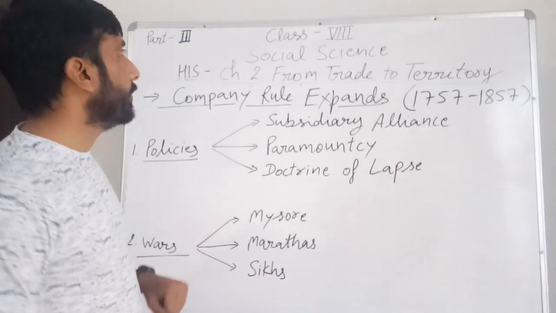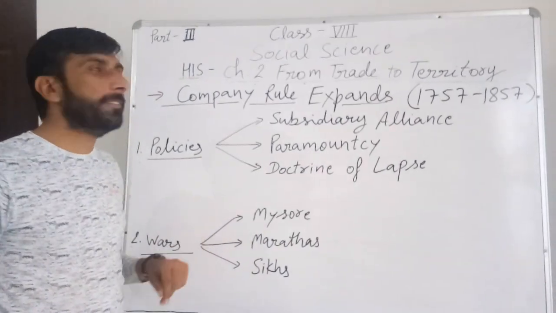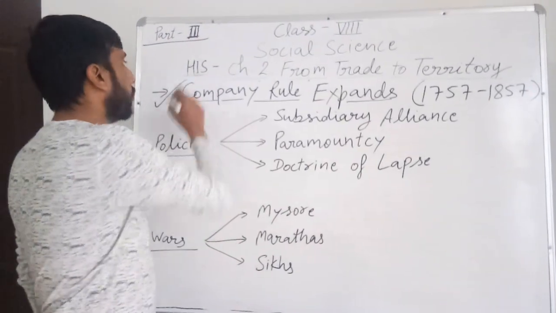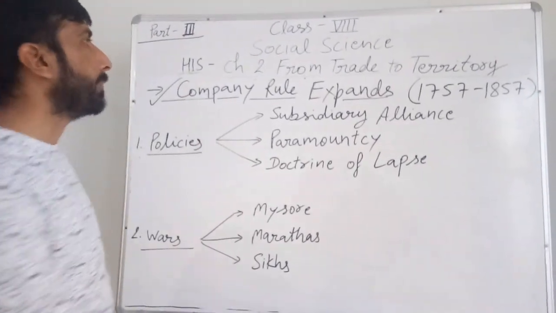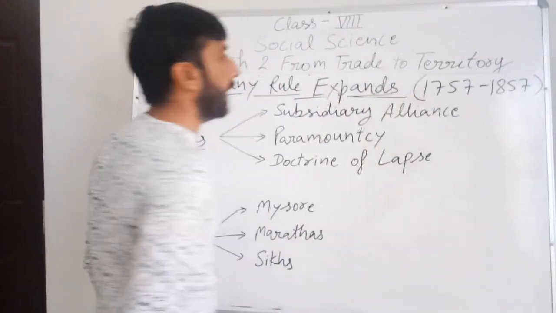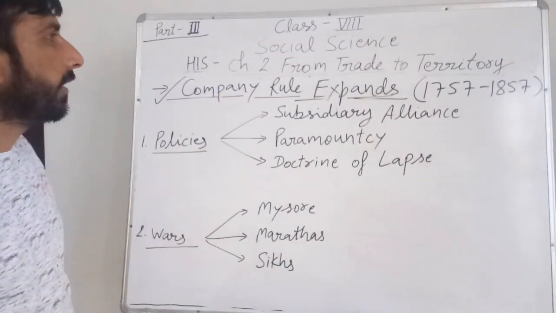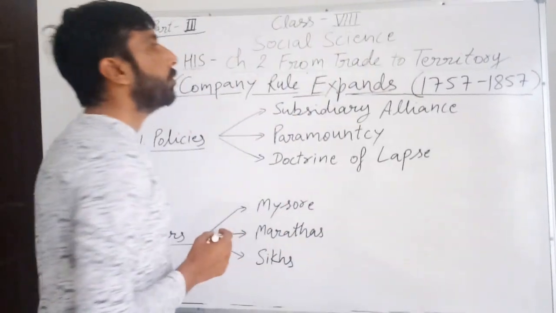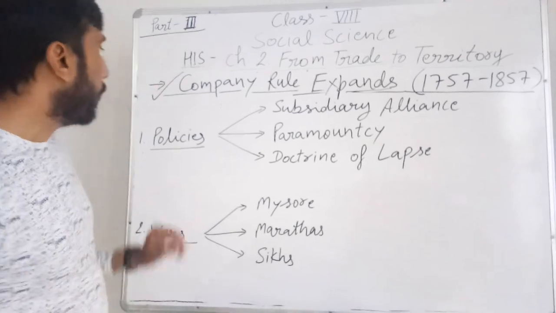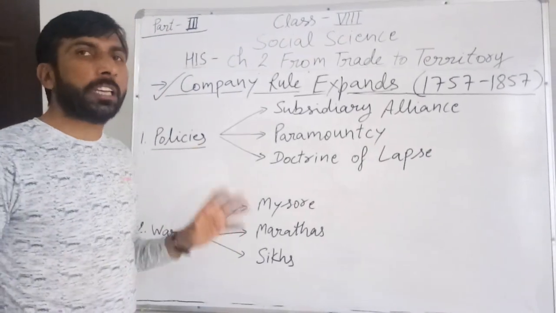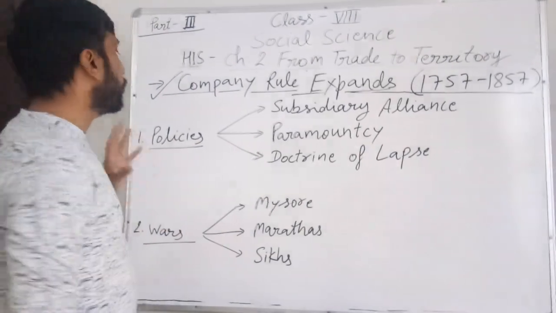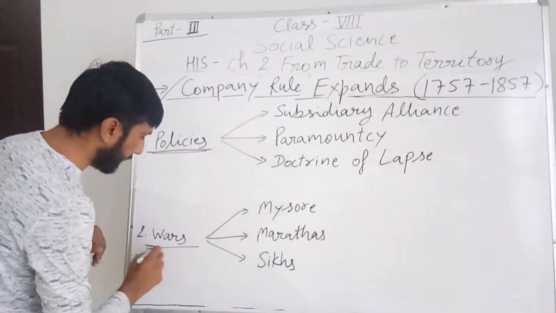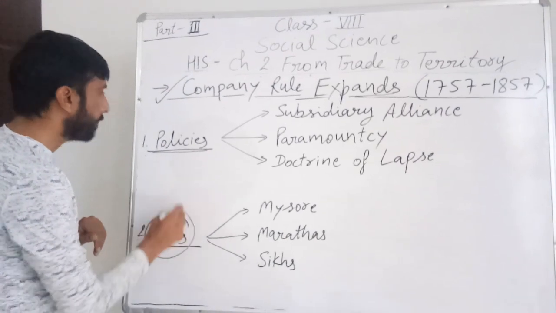Students, in this video we will discuss chapter 2, part 3. In this part, we will discuss the ways in which the Company expanded its rule in India, especially during the period 1757 to 1857. We divided the ways in which the Company expanded its rule in India into two parts. First, through adopting policies, and second, through wars, right?